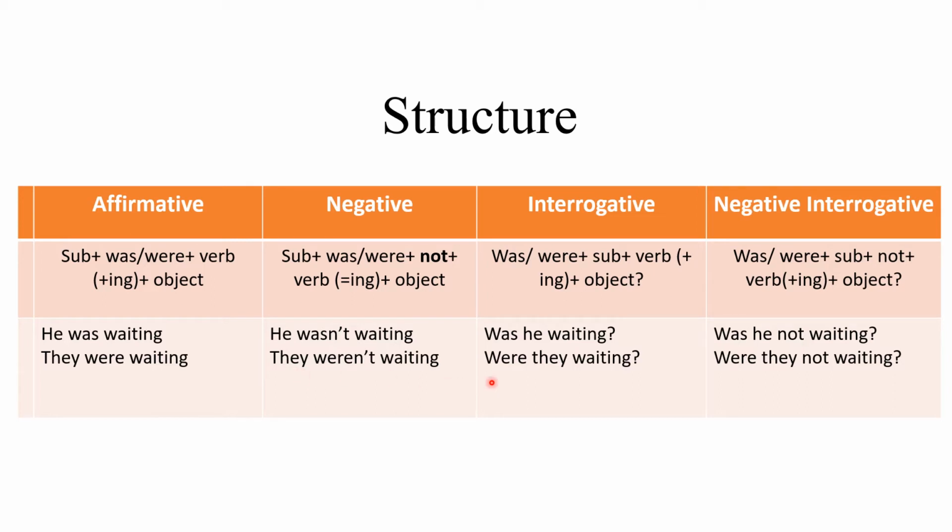Similarly, an interrogative past continuous sentence includes was, were at the beginning of the sentence followed by a subject, a verb, and an ing and an object. For example, was he waiting or were they waiting? In the same way, a negative interrogative past continuous sentence starts with was, were, plus subject, plus not, plus verb, plus ing and an object. For example, was he not waiting or were they not waiting?